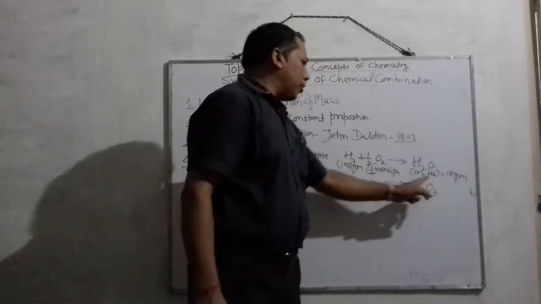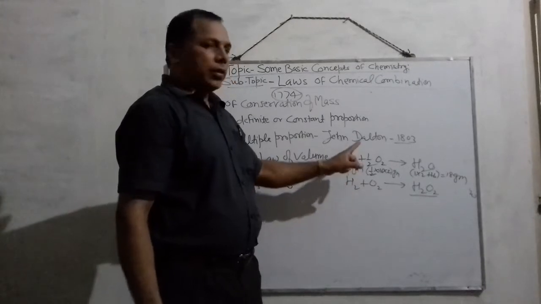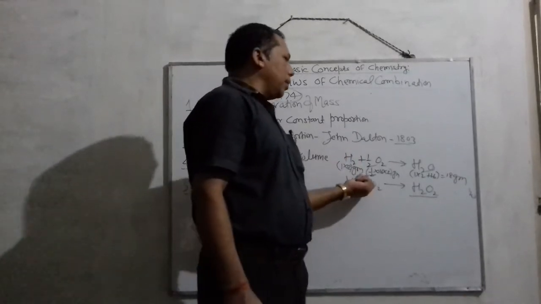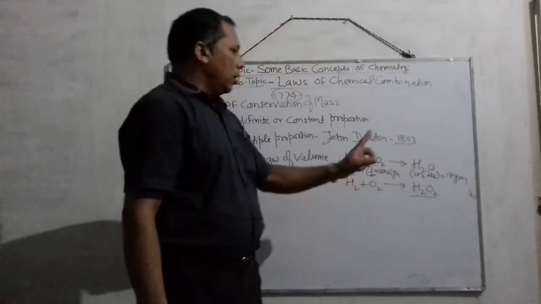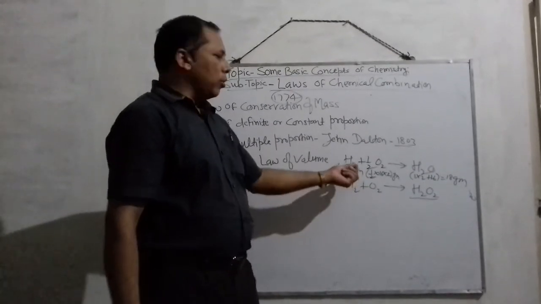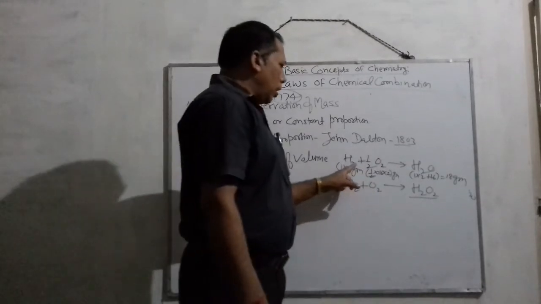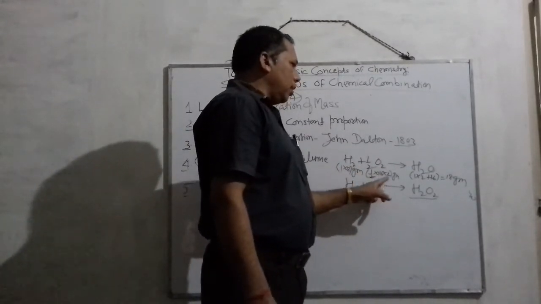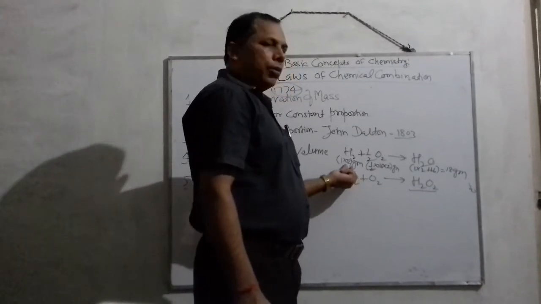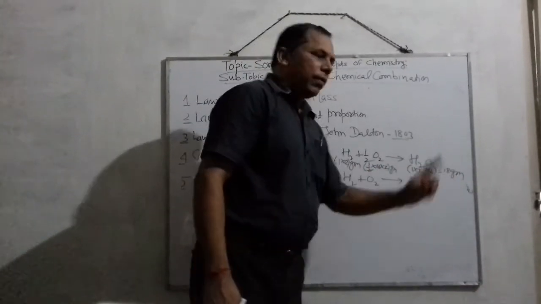They are also in accordance with the law of conservation of mass, meaning mass of the reactants is equal to the mass of the products. But here we have to show how they combine and what the proportion is.